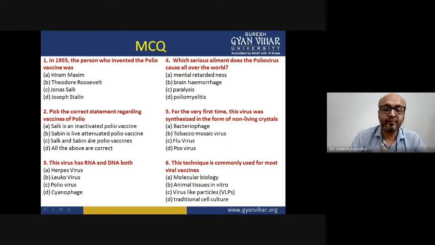Which of them has RNA and DNA both: herpes, polio, chickenpox, or leuko? So let me answer this. It's a very favorite question of mine. RNA and DNA both are present in leukoviruses. And how is it present, how a single viral particle contains both? It's up to you. I've given you the reading link. Go ahead, ignite the curiosity, and try to read.